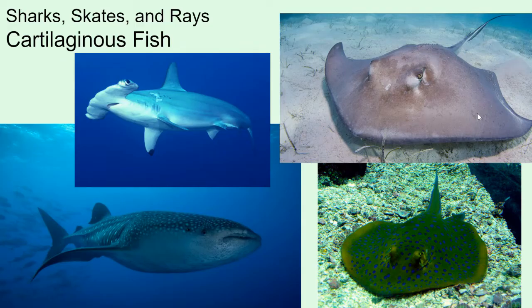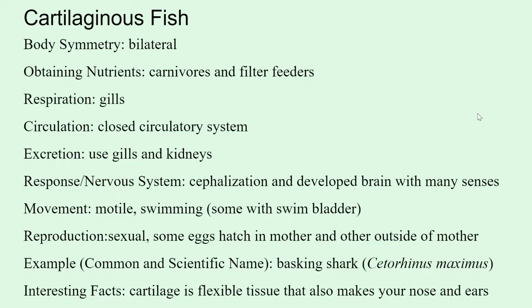Over here, we have our cartilaginous fish, like sharks and skates and rays, and you might be a little familiar with them. They have bilateral symmetry. Most are carnivores, but some, like the whale shark, are filter feeders. They do respiration through gills, and they have a closed circulatory system. They use gills and kidneys for excretion, so that's the first time we're actually seeing kidneys. These cartilaginous fish do have cephalization and a well-developed brain with many senses, especially thinking about sharks. They have very complex senses, even potentially able to detect electrical fields in the water. They are motile. They can swim.